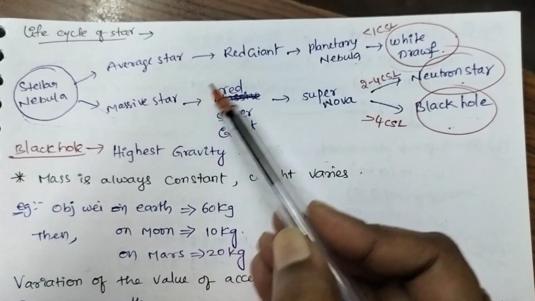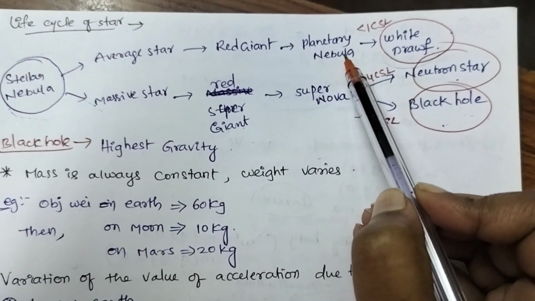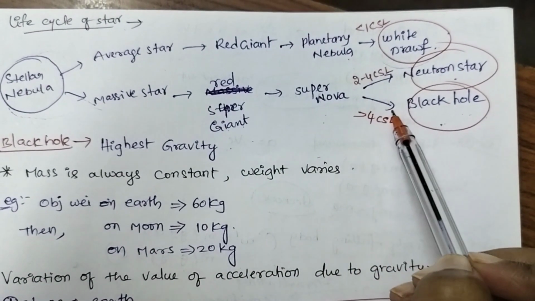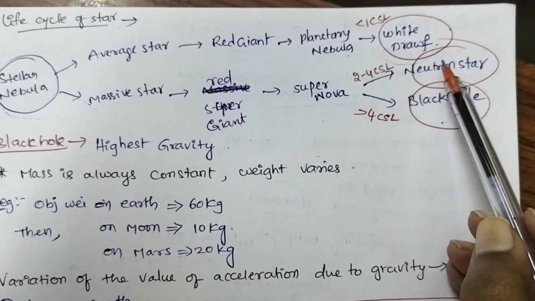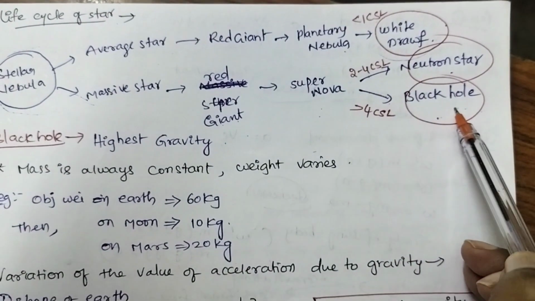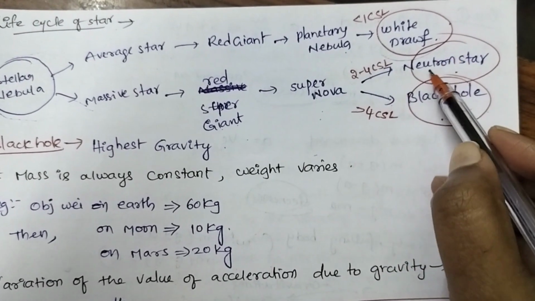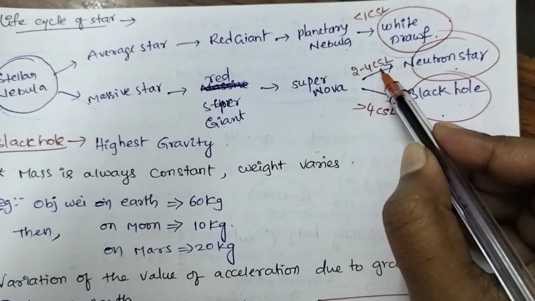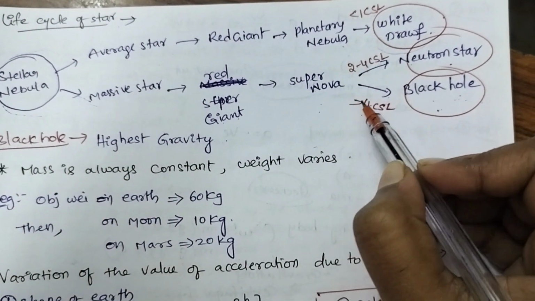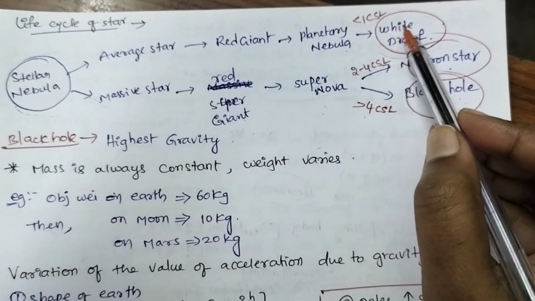When it comes to a massive star, here it is a red supergiant, here it is a planetary nebula, here it is a supernova. Supernova is divided into 2 types, neutron star and black hole. We saw earlier that the neutron star range is 2 to 4 Chandrasekhar limits, whereas the black hole range is more than 4 Chandrasekhar limits. We must remember this. When it comes to a white dwarf, it is less than 1 Chandrasekhar limit.